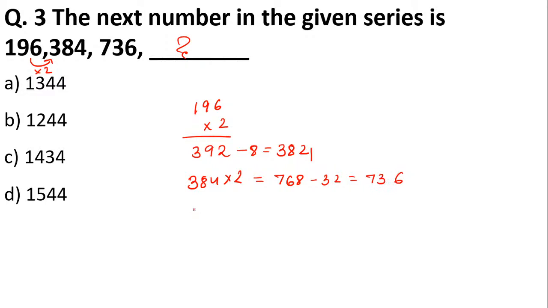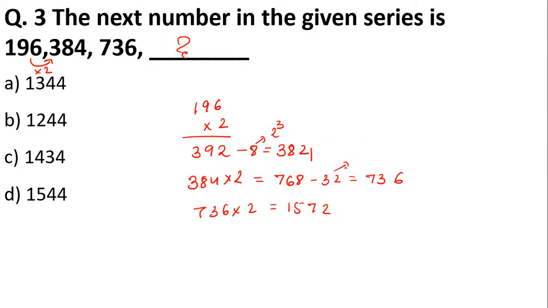The next, 736 into 2, is how much? 1472. So if you look at these numbers, what can we say about 8? 8 is the cube of 2.